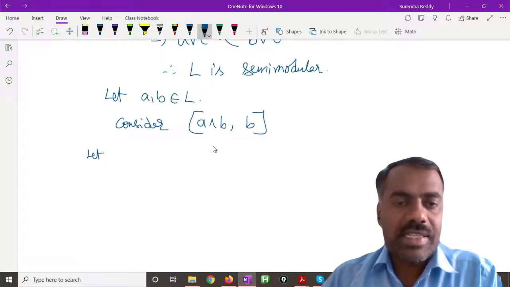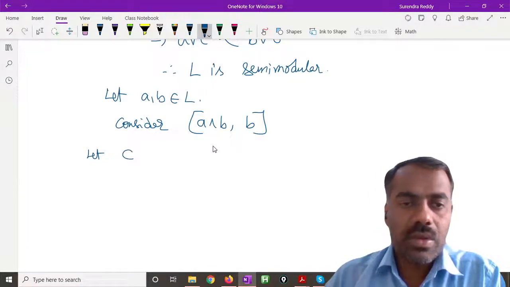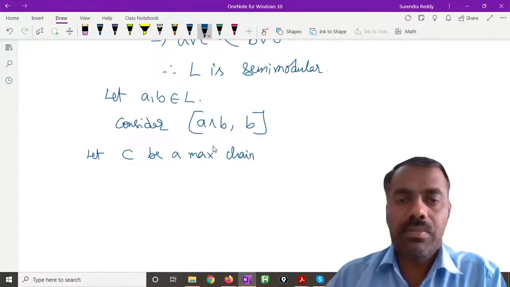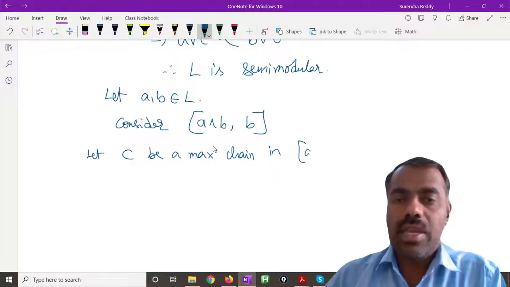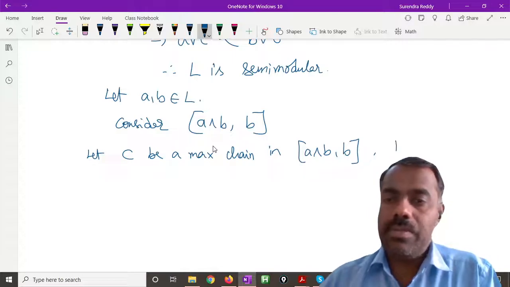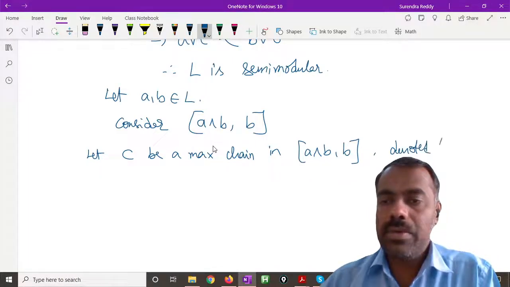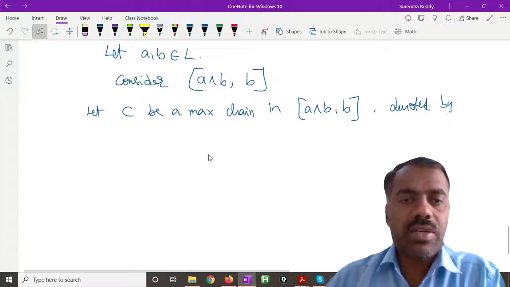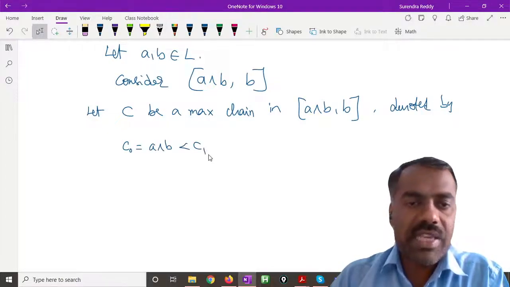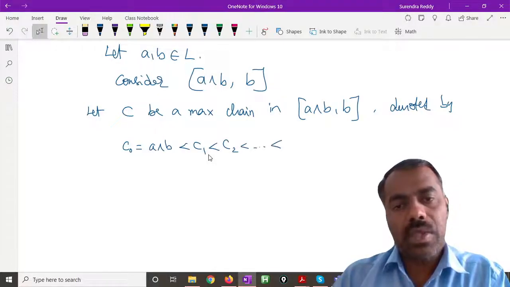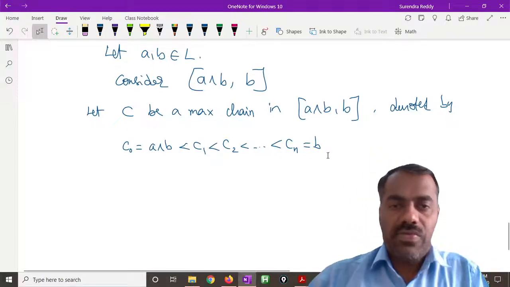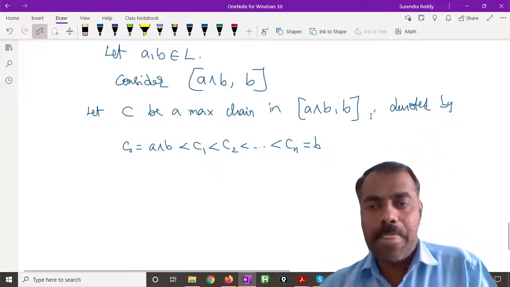Let C be a maximal chain in a meet b comma b, denoted by, you can call it C0, which is a meet b, then C1, C2 up to Cn, which is b. Okay, so we have taken a maximal chain in this interval.